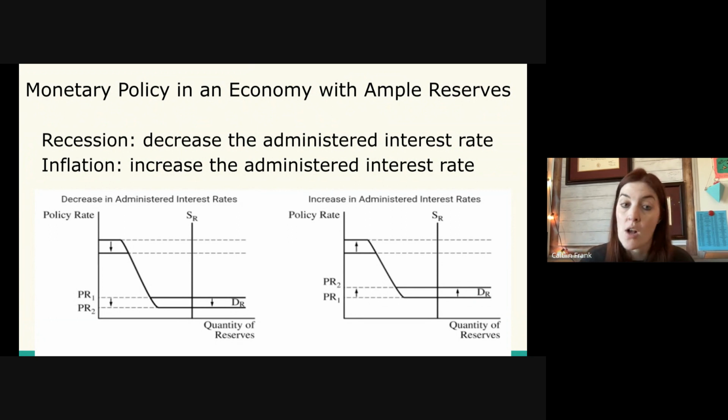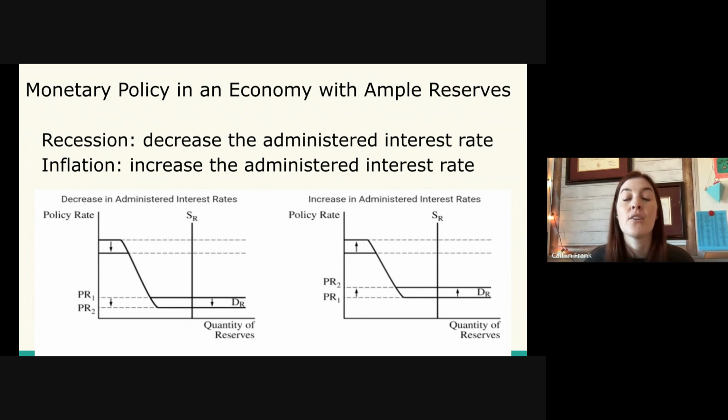So in a nutshell, lowering the administered rate will lower the policy rate, aka the federal funds rate. So in ample reserves, changing the administered rate is the thing that affects interest rates instead of changing open market operations. So by lowering it, interest rates are lower. If interest rates are lower, think of the investment demand, gross private investment goes up. If gross private investment of GDP goes up, aggregate demand increases, and we are growing the economy out of recession.